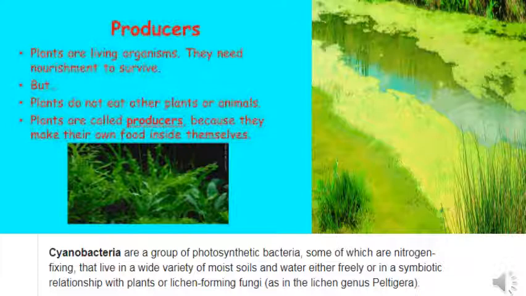Green plants, blue-green algae, that is cyanobacteria, and some photosynthetic bacteria are producers or autotrophs. They produce food for themselves and for all other members of the ecosystem. They capture the sun's energy during photosynthesis and convert it into organic food.